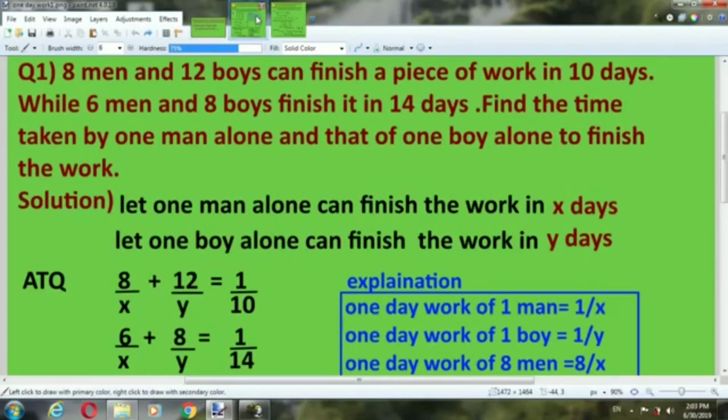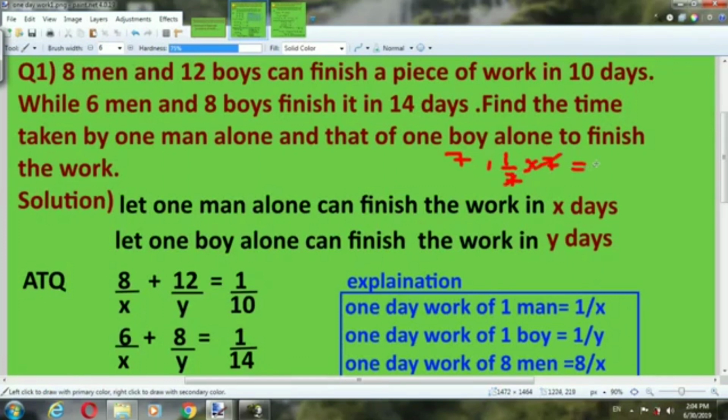The first question is: 8 men and 12 boys can finish a piece of work in 10 days, while 6 men and 8 boys finish it in 14 days. We have to find the time taken by one man alone and that of one boy alone to finish the work. Students, in these types of questions, first of all we should know the concept of work and time questions.